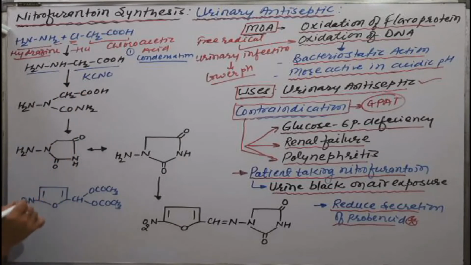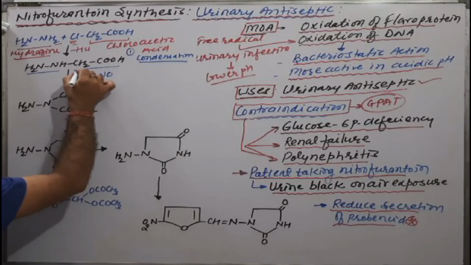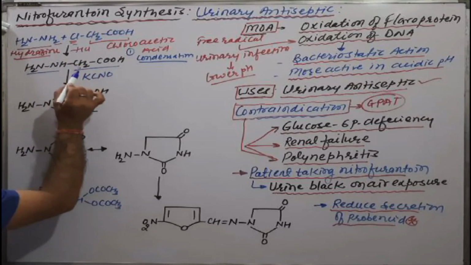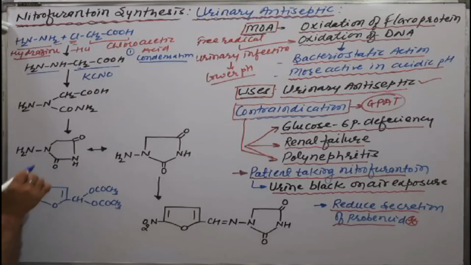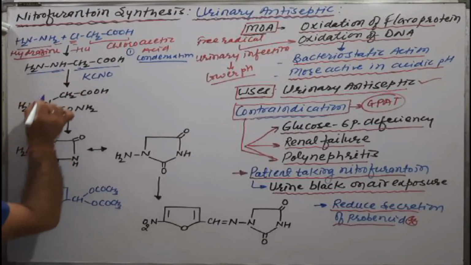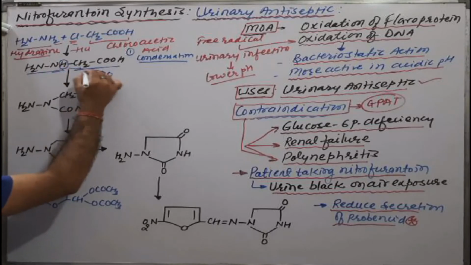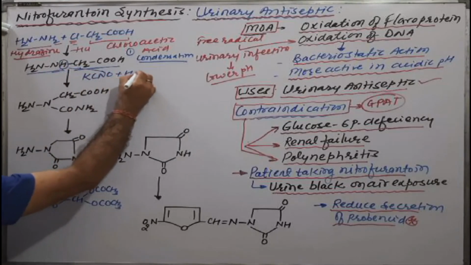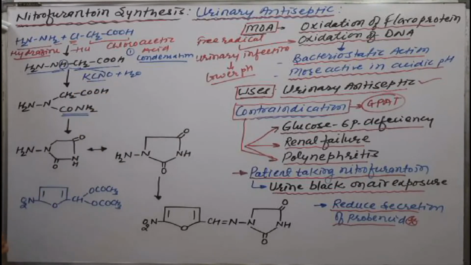Come to the second reaction. At this position is CH2, this is CH2COOH, means acetic acid, and this nitrogen, in the presence of a water molecule, forms the amide linkage with potassium cyanate.